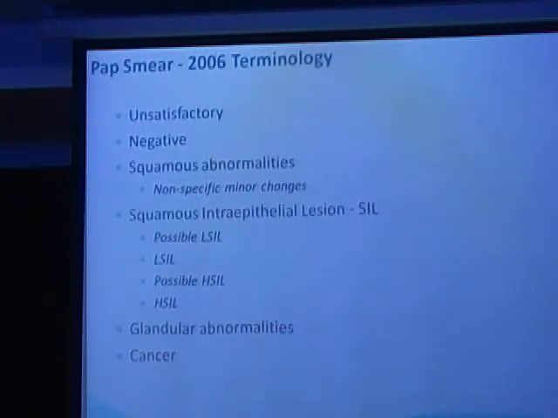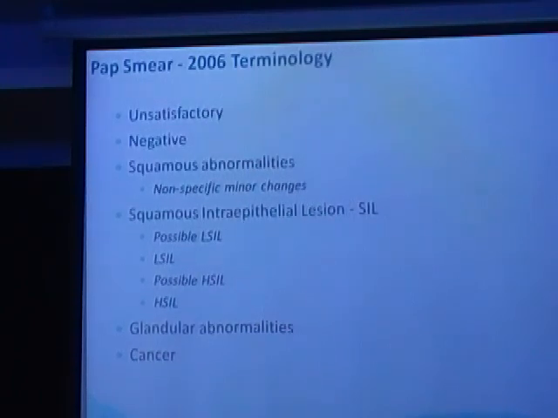If it is a negative pap smear, it means it is a normal pap smear. The ratio of the cells corresponds to what it should be for that age group of patient. There is no abnormality found in that pap smear. No infection, no cancer, no precancerous cells found. That is a negative pap smear. A squamous abnormality is what we typically see as an inflammatory smear, most often being reported as an inflammatory smear, which is again a condition which need not be treated unless the history is suggestive of an acute infection. An inflammatory smear can be there lifelong without worrying about it. It need not be treated every time you see an inflammatory smear.